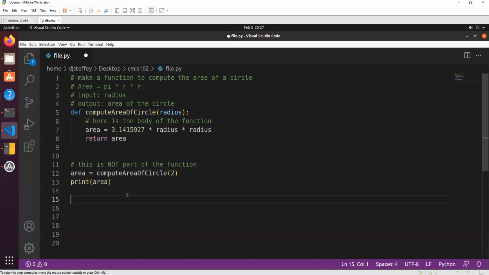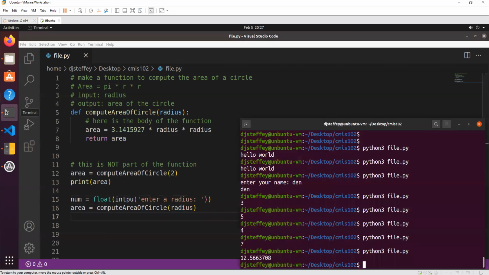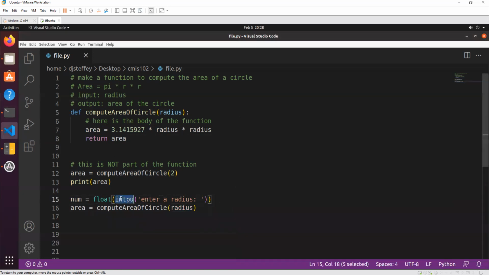CSPlitter in action. Let's have the user input a number, num. Enter a radius. And then we'll have another area is compute the area of a circle with this radius. Let's run that real fast. Oh, I misspelled it. Inputs. There we go.